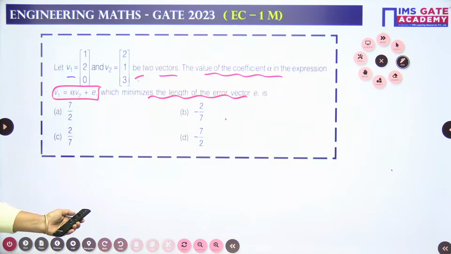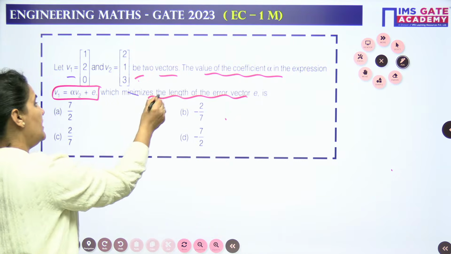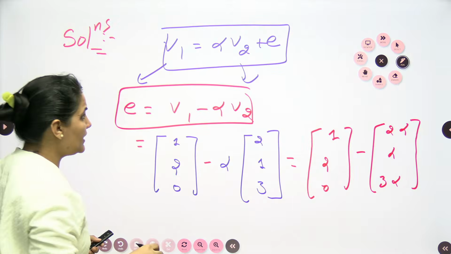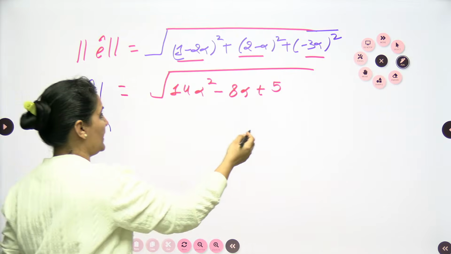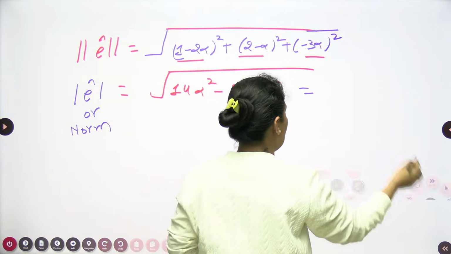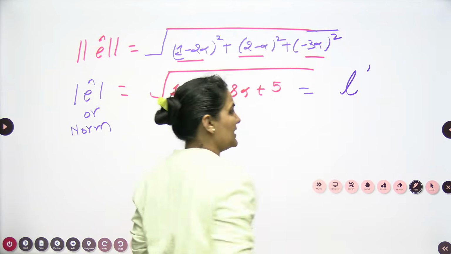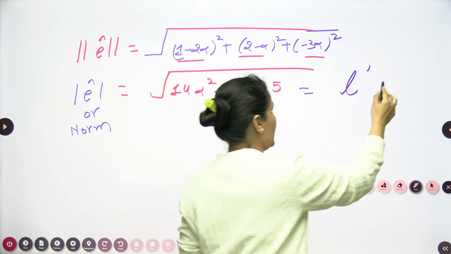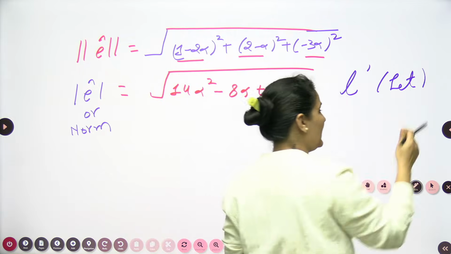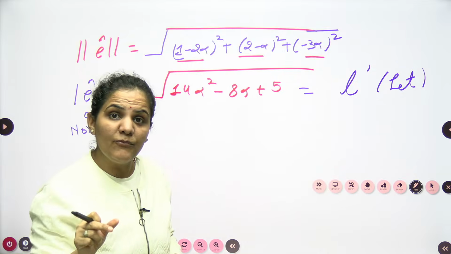Coming back to the question, let me read what they are asking. They are asking about minimization. So I can assume this as L or L dash, and for that I need to find the minimum value.